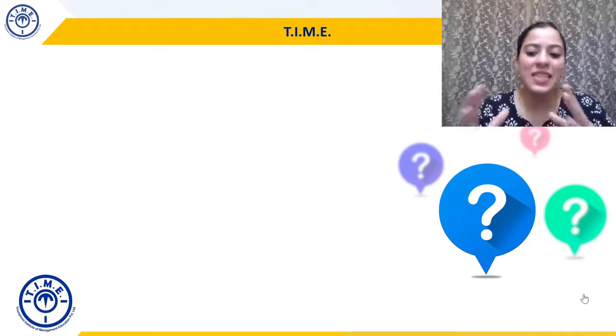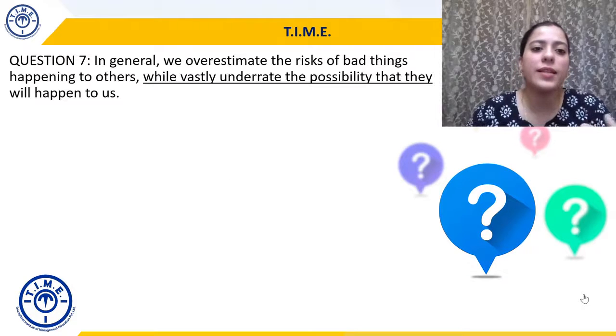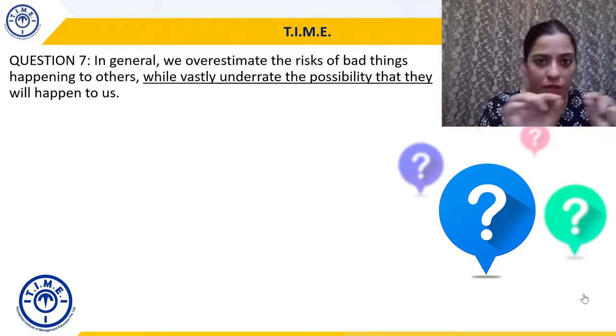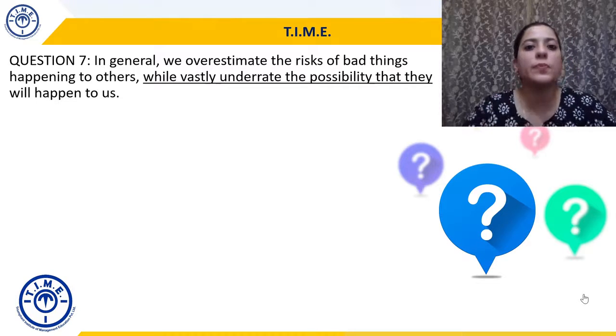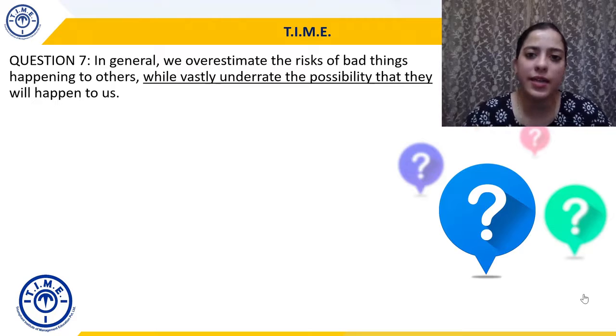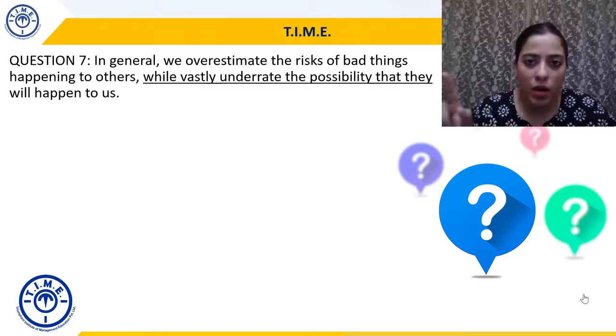Moving to another type of question. यहाँ पे क्या है that a sentence is given. We are doing question 7. Sentence is given and a certain part of the sentence is underlined. सिर्फ जो पार्ट अंडरलाइंड है हम उसी को चेंज कर सकते हैं. We have to substitute it with a grammatically correct format of the part which is underlined.